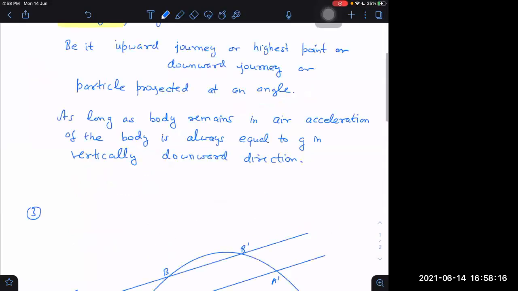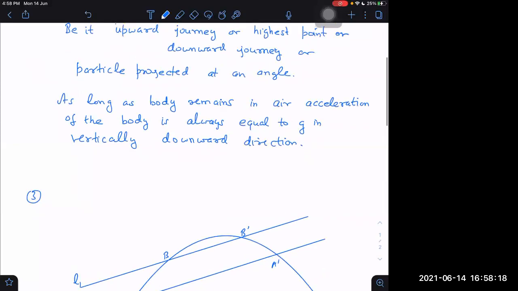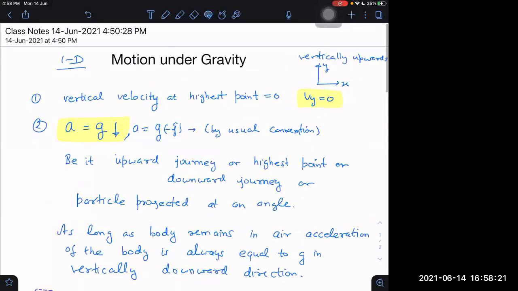One more point I can mention before that, some easy points I can mention first. Point number 0 I can mention here. 0 is the easiest point, so I could have mentioned it before 1. Here drag is neglected unless specified. If somebody is giving me air drag, that air drag is acting, then I will take it. Otherwise, I will normally neglect the air drag. I will assume there is no force due to air.